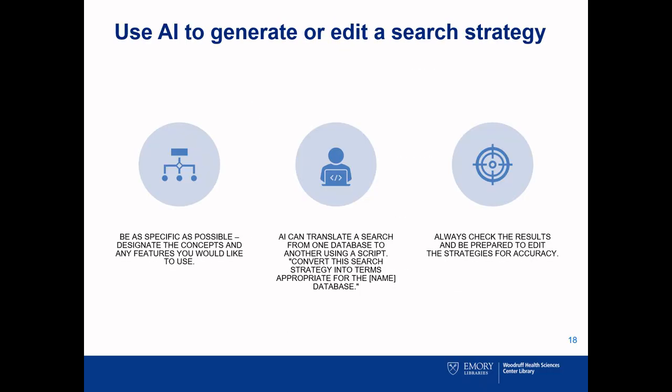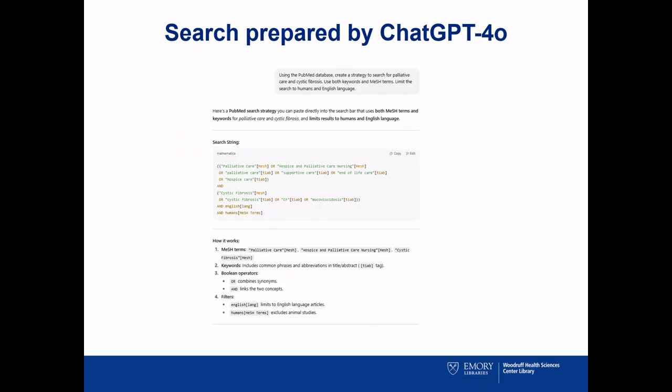Although we do not recommend using generative AI tools to locate the best evidence, you can use these tools as a partner in creating a search strategy for high-quality evidence literature databases like PubMed. Using specific prompting, Gen AI tools can help you construct a search and translate that search for additional databases. You should always check the results to be sure that the search is delivering the expected outcomes.